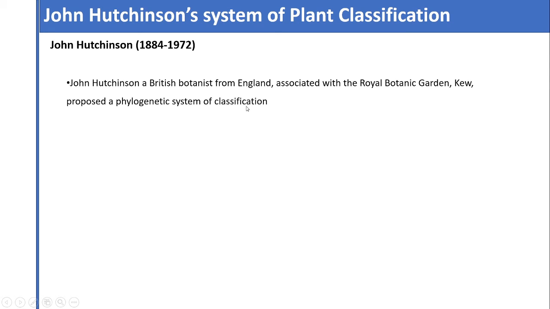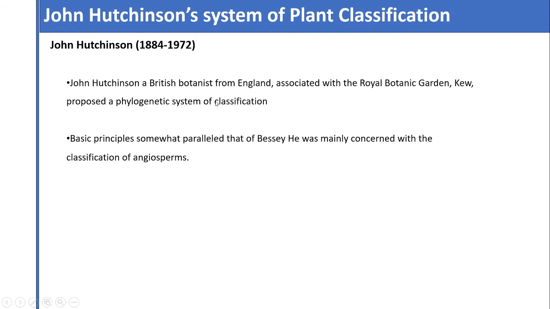Kew is one of the largest botanical gardens in the world, in England. So John Hutchinson proposed the phylogenetic system of classification.